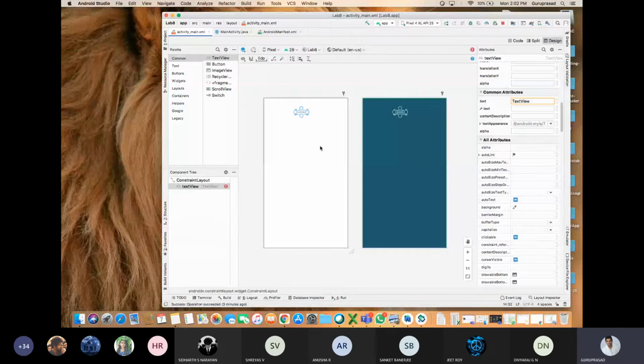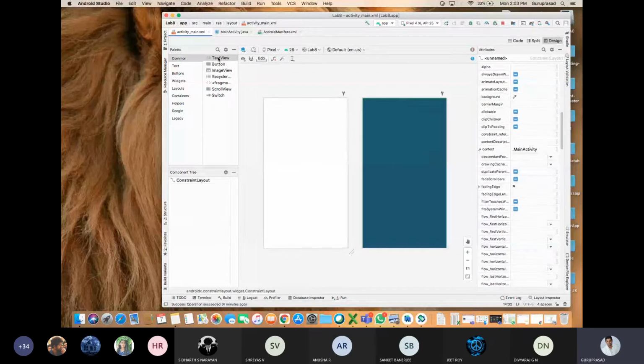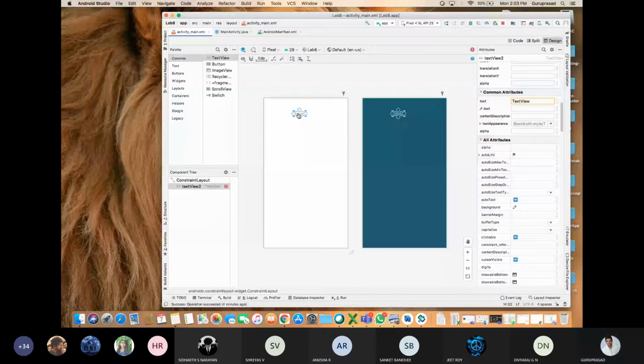Relative layout, linear layout and other layouts are not as user friendly as constraint layout. Constraint layout is very user friendly. So what I'll do, I need a text, right? So I'll search in text. Text view I need. I drag and drop it. Then don't ask me why you have taken only text view. It is my choice. You can place the button also. I'm taking the text view.